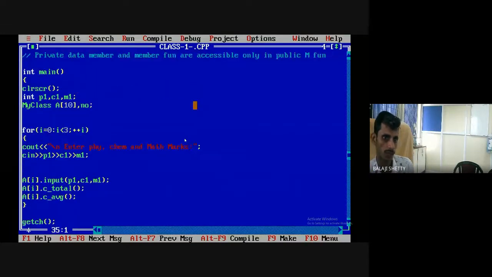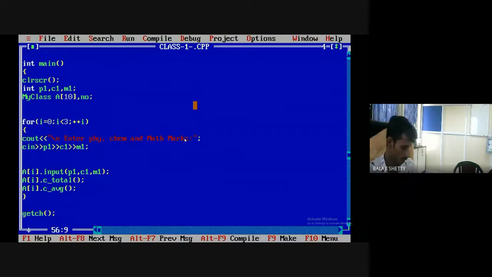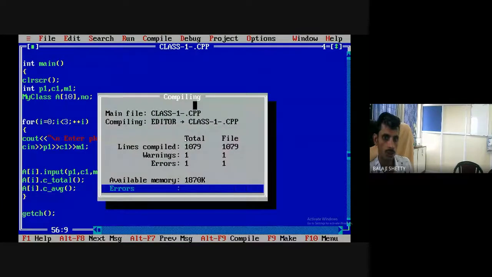Understood what I have done? Don't get confused. Array of objects. I have created array of objects here. Array name is A10. I have repeated only how many times? 0, 1, 2, 3 times. Loop will be executed. Enter physics, chemistry, mathematics marks. Input, calculate, total gets here. That's it. Run the code.